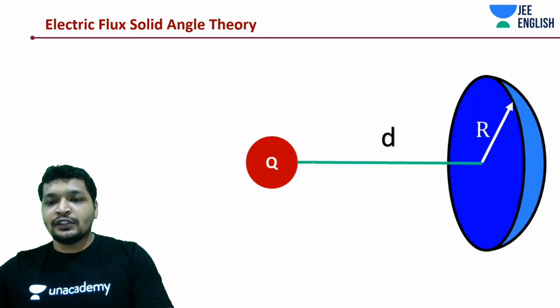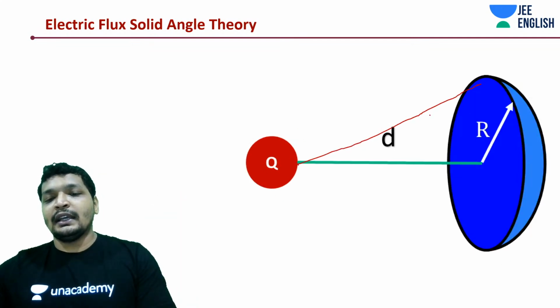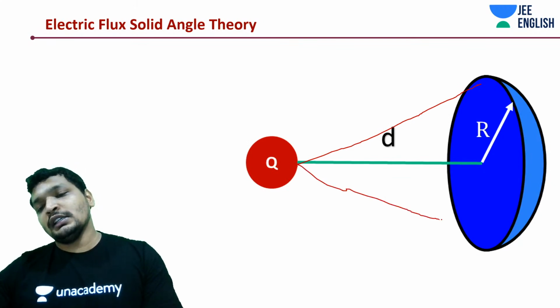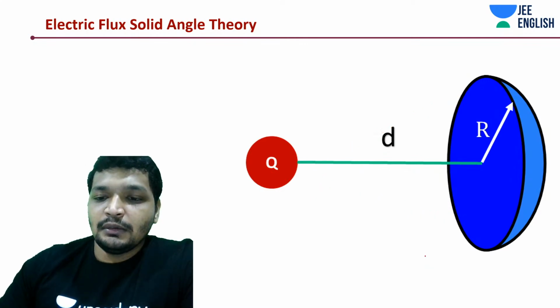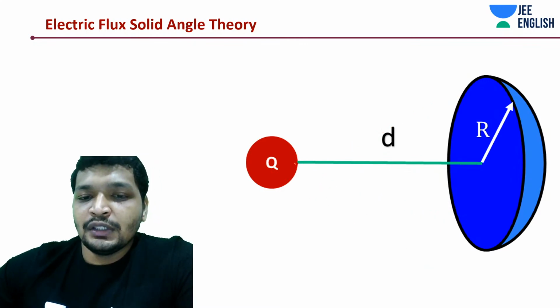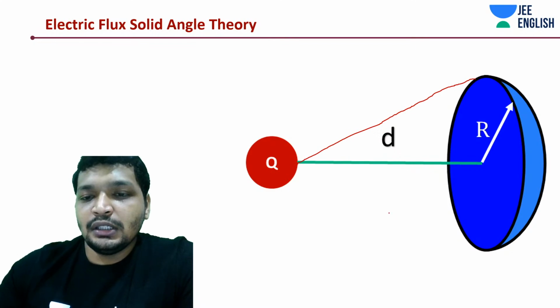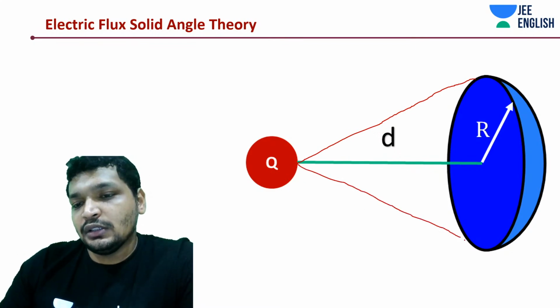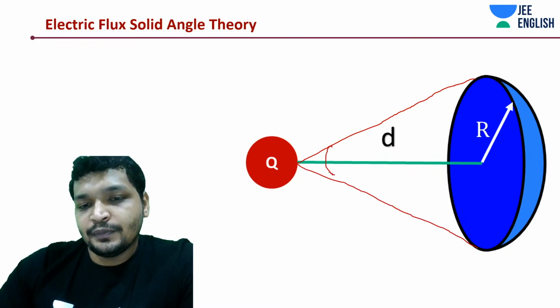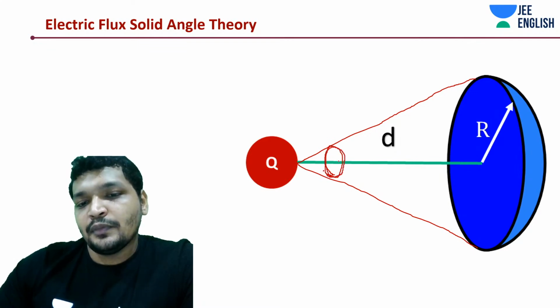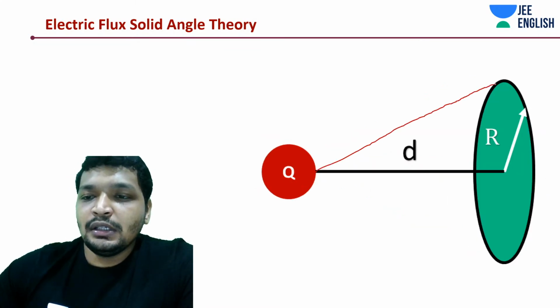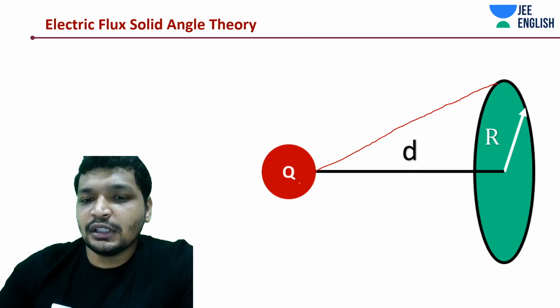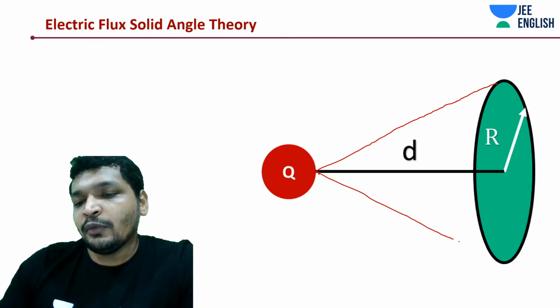You can apply it for the case of a disk. What would be the solid angle? Again, I repeat, this is the solid angle. Not so fast, let's do this patiently. If this is a point charge, this should be the solid angle, and you do it typically using the half angle: 2 pi into 1 minus cos theta.